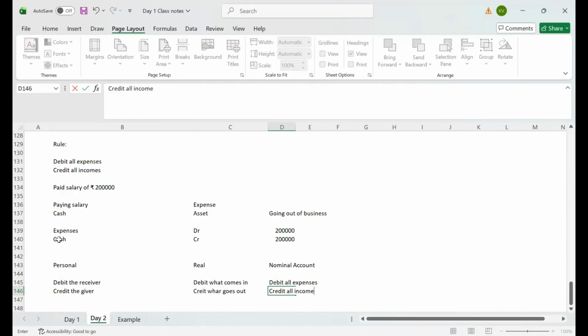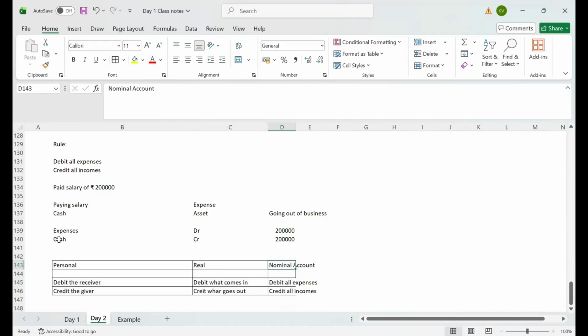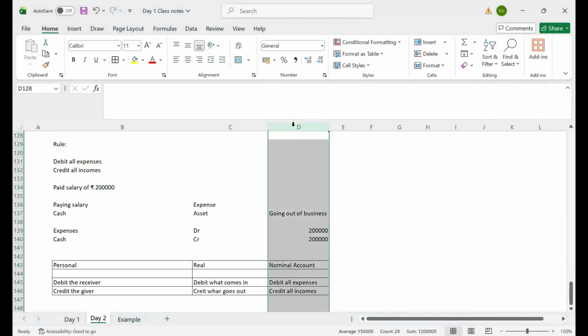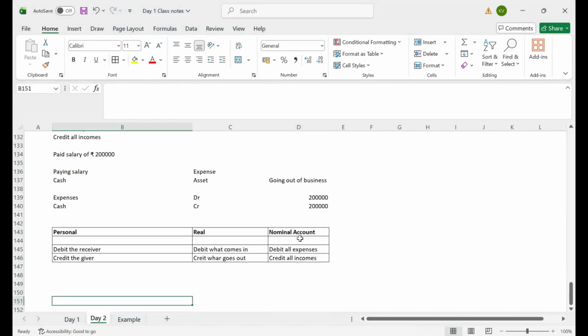Okay. Now I think you understand why we are debiting a specific account and why we are crediting this specific account, because the golden rules are the backbone for accounting, for passing journal entries. They say clearly you need to do it like this only for assets, for liabilities, for incomes, expenses, and for personal accounts. Okay, now we are done with the golden rules of accounting. Now let us see some basic journal entries.